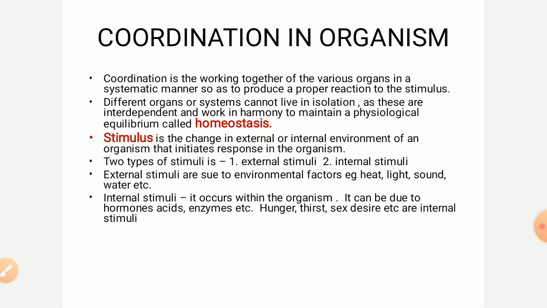After that, how the stimuli are being given. The stimulus is of two types. One is the external stimulus and another is the internal stimulus. As the name suggests, the external stimuli are from the surroundings, or we can say from the environment, and they can be in the form of heat, light, sound, or anything else.